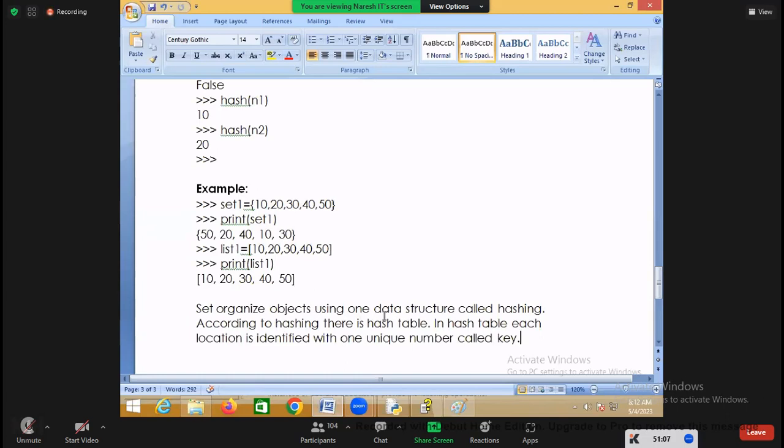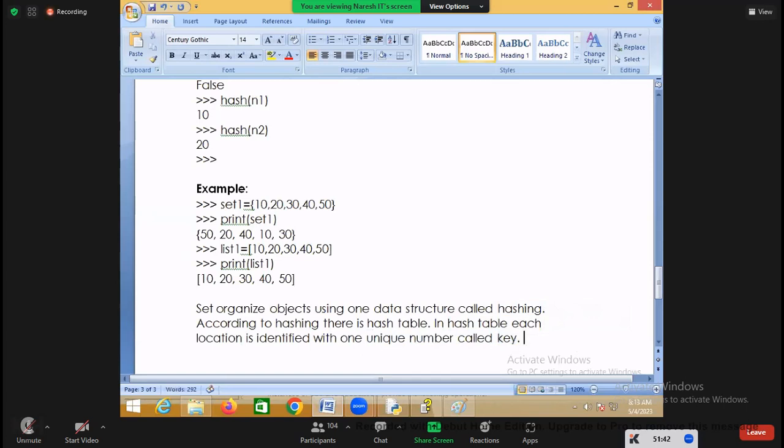How does set organize the data? Using the hashing data structure. According to hashing, there is a hash table, and in the hash table each location is identified with one unique number, called a key.